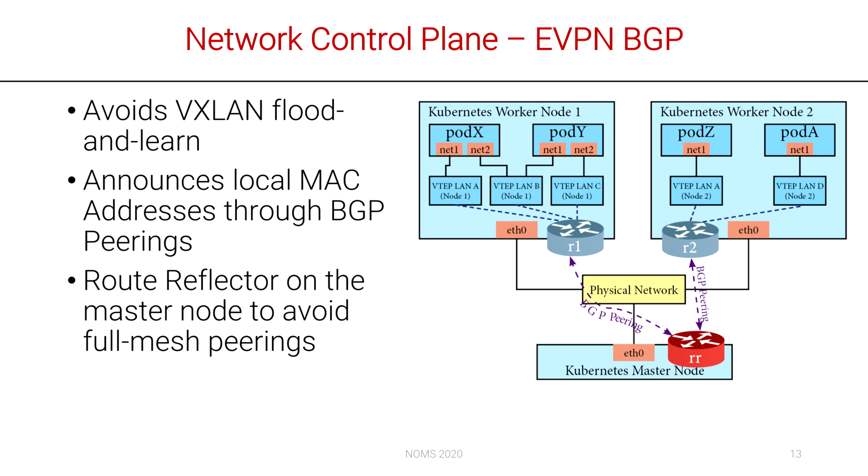To implement this solution, we should deploy full mesh BGP peerings between worker nodes, but this can still generate a lot of signaling traffic in the cluster network. To overcome full mesh peerings, we deploy a route reflector on the master node, so each worker node needs only to communicate with it instead of all the other worker nodes.